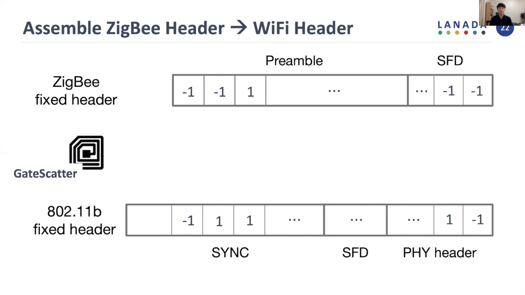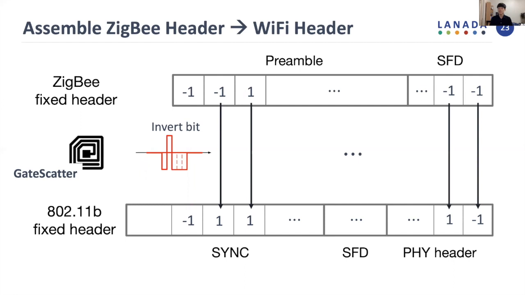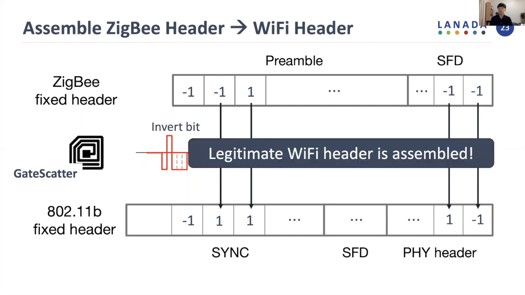Then, using GateScatter, we can find the map from -1 to -1, which is obtained by multiplying the GateScatter signal explained earlier, and that is denoted by non-invert bit. If we want to invert the bit from -1 to 1 or 1 to -1, then we can multiply the inverted GateScatter signal. By doing this, for the given and fixed bits, we can assemble a resumed Wi-Fi header so that the reshaped ZigBee signal can be successfully received by commodity Wi-Fi.